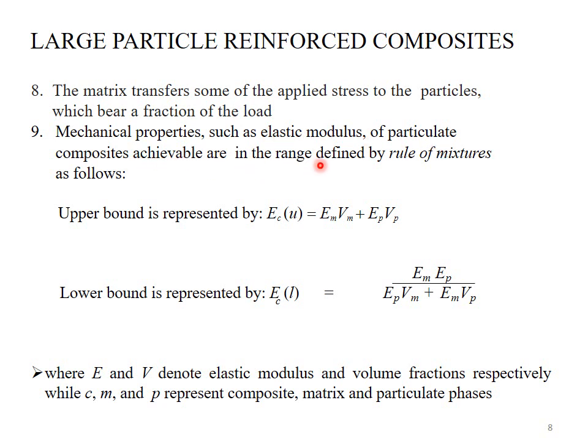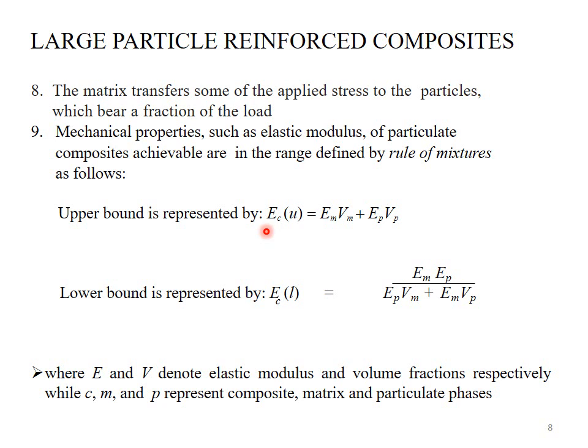Mechanical properties such as elastic modulus of particulate composite material achievable are in the range defined by rule of mixtures. It means the mechanical properties of composite material are determined by rule of mixtures. This is the formula to find the elastic modulus of a composite material.